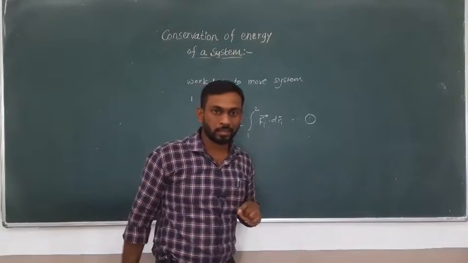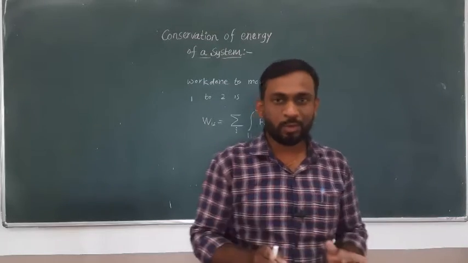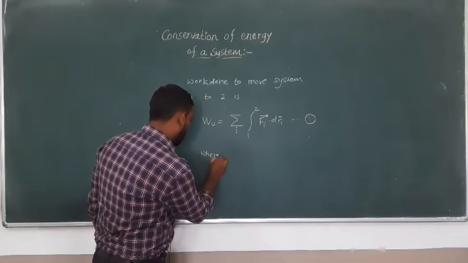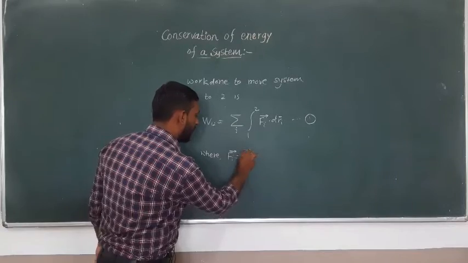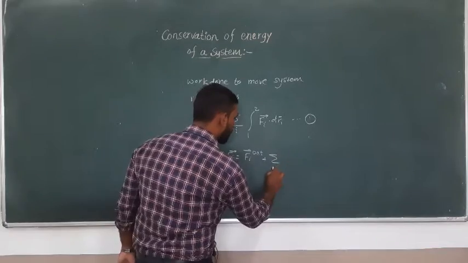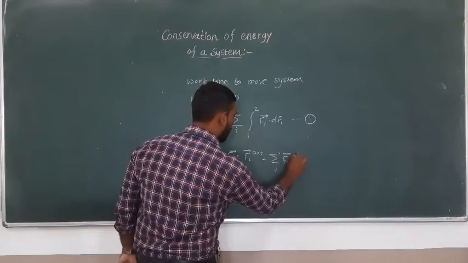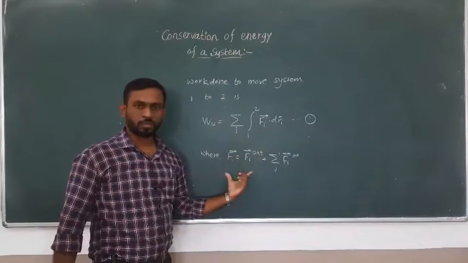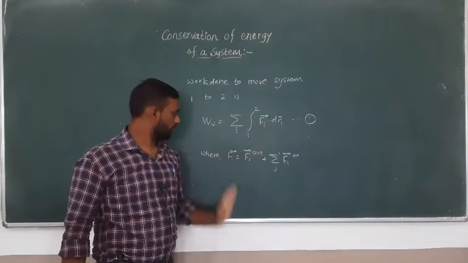Force on the ith particle. From the last lecture, what is the force on the ith particle? It includes the external forces plus internal forces. So Fi is Fi external plus the summation over j prime of Fi internal. This is the value of Fi, the force on the ith particle, and we are summing over i so that we can get the total work done on the system.